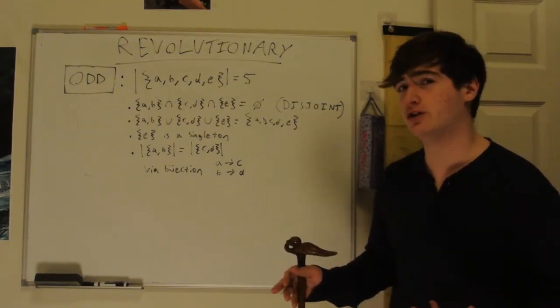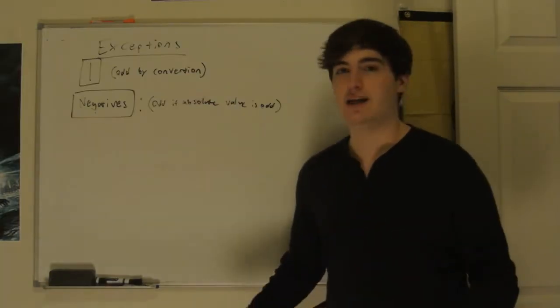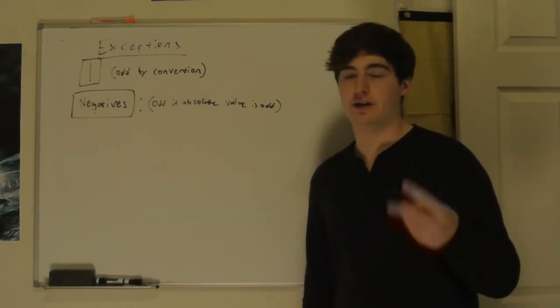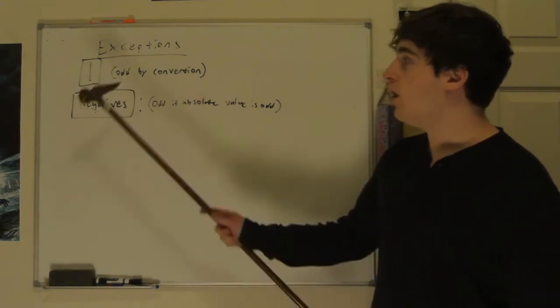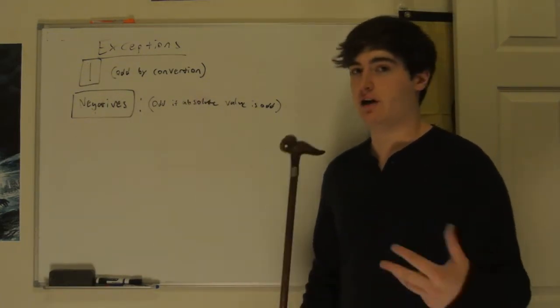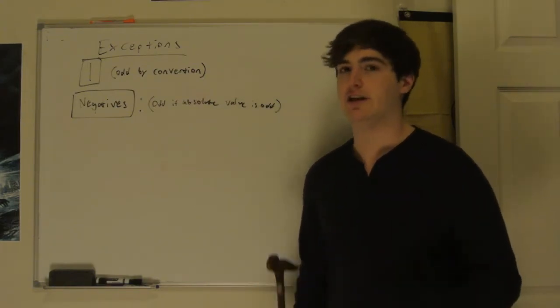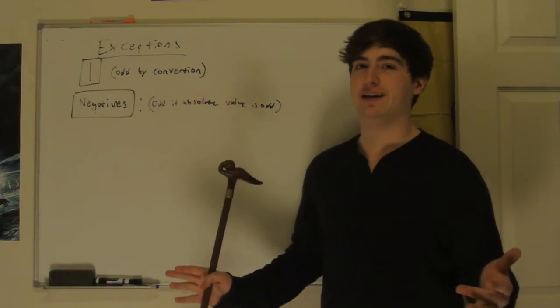But let's see how it works with transfinite cardinals. Okay, so before we get to that, I just want to really quickly address the 2 exceptions that don't work with that process. 1, I'm just going to say odd by convention. Negative numbers, I'm just going to say they're odd if the absolute value is odd, and you can check that using the definition that I just stated. Now, let's get to checking the infinite numbers.